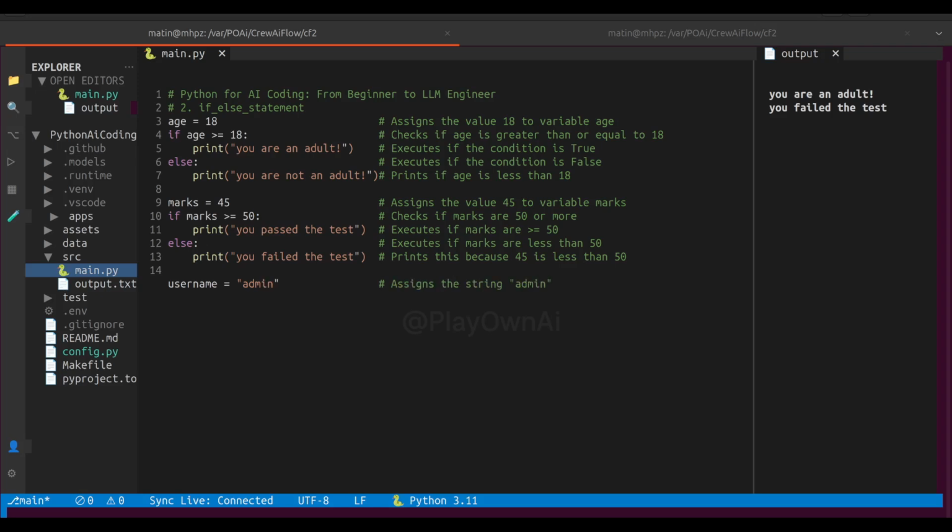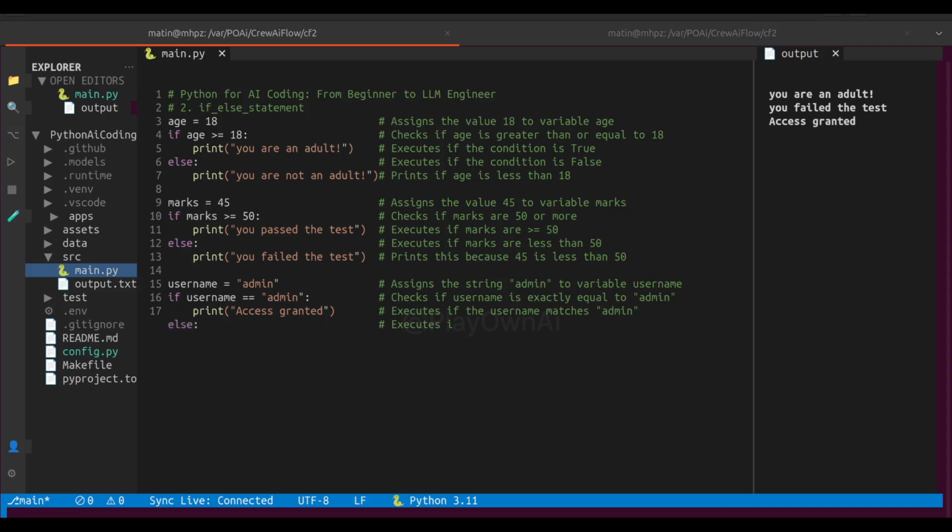That's the power of if-else: it covers both paths and guides your program based on conditions. Let's quickly wrap up. The if-else statement allows us to run one block if the condition is true and another if it's false. And remember, indentation matters. Always indent properly or Python will show an error. You can use numbers, strings, or Boolean conditions inside your if-else statements.